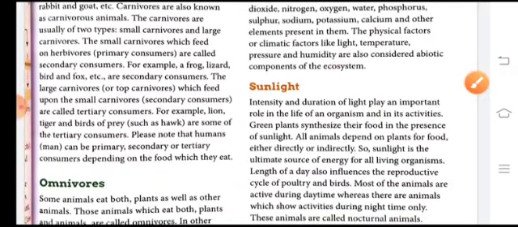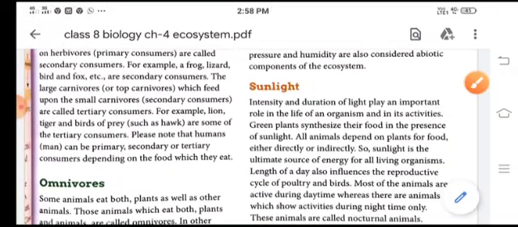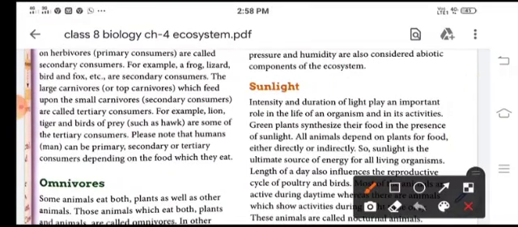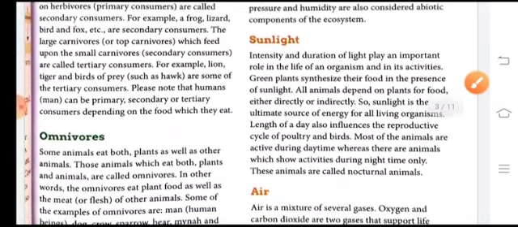The intensity and duration of light plays a very important role in the life of an organism and their activities, because due to sunlight, green plants synthesize their food. All animals depend on plants for food either directly or indirectly. So sunlight is the ultimate source of energy for all the living organisms.